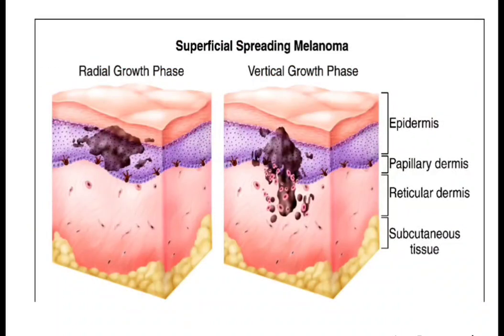In this photograph, we can see the radial growth pattern and the vertical growth pattern. In the radial growth pattern, when the melanocytic cells penetrate the basement membrane and come to the connective tissue, they are destroyed by host cell response.